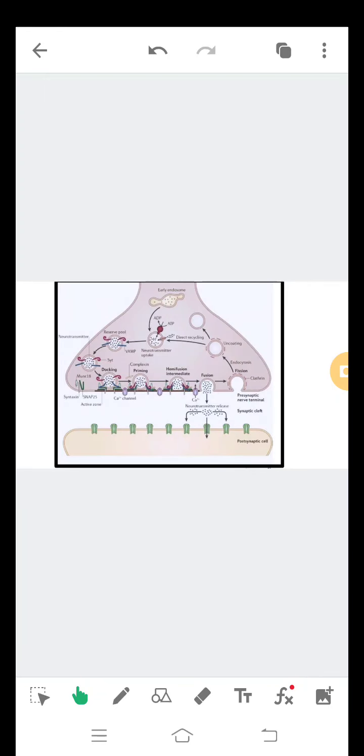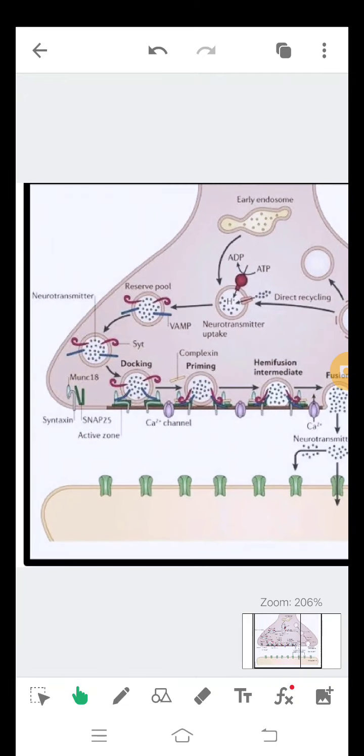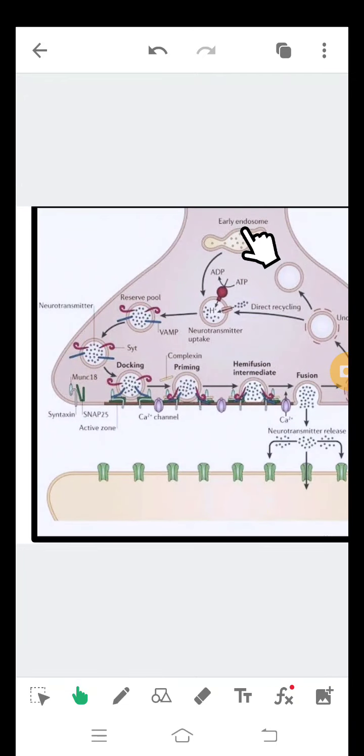Then elaborately we study the action potential. See, early endosome, H+, ATP is converted to ADP in the presence of enzymes. Then it goes into the reserve pool. This is neurotransmitters. This is SOT. This is VAMP.